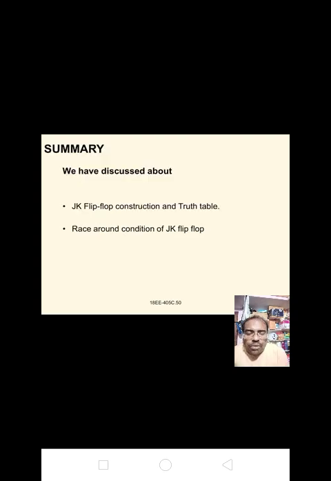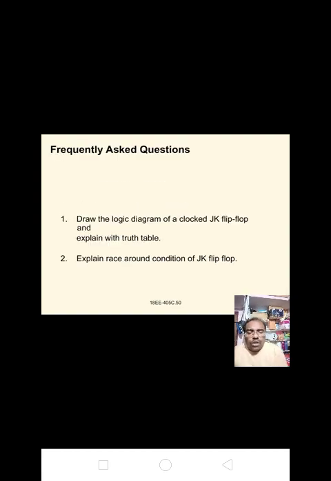We have discussed the JK flip-flop construction, truth table, and race around condition of the JK flip-flop also. Draw the logic diagram of a clocked JK flip-flop and explain it with the truth table. Explain the race around condition of the JK flip-flop. I will give some important concepts of the clocked RS or JK flip-flop. The JK flip-flop has the features of all other flip-flops.